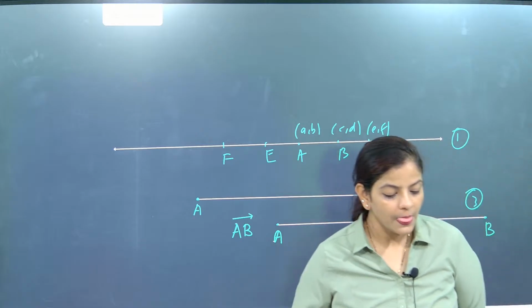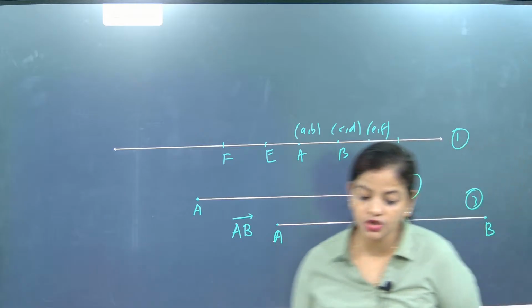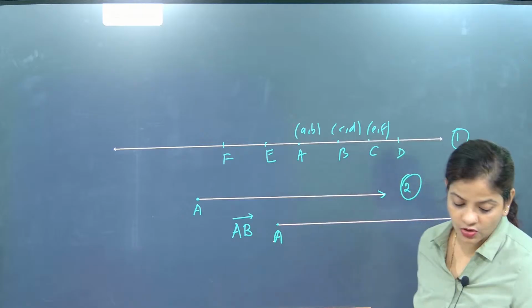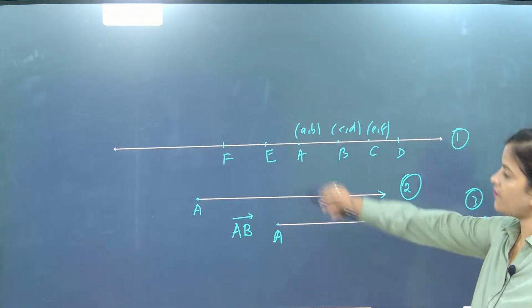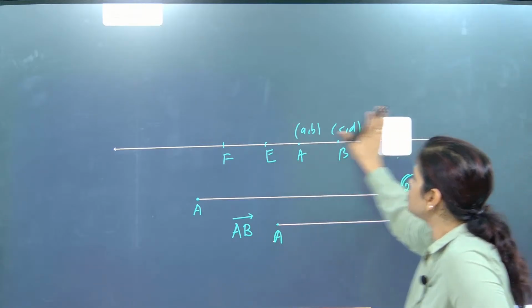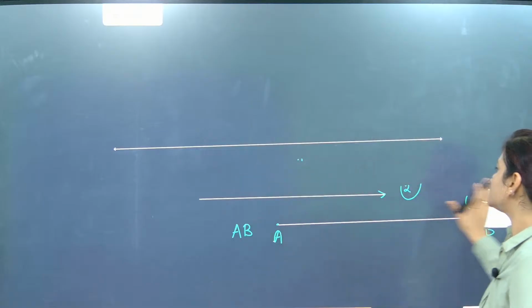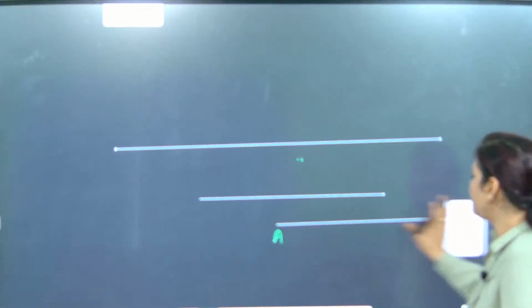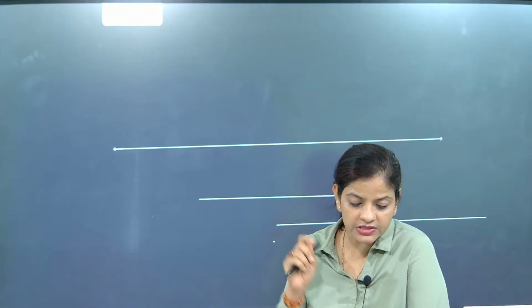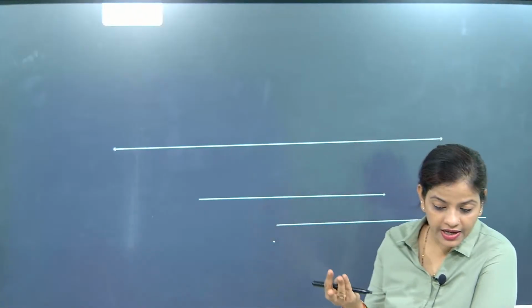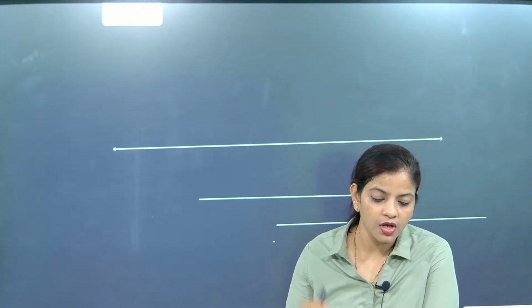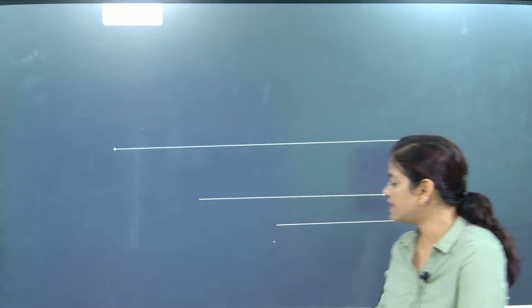Understood? So now we are going to understand the next topic. Absolutely correct, Naman. Oh Unnati, where are you? So when we have understood this, now we move to the next point. Till here we have discussed line, ray and line segment. Understood? Now we are going to understand the next topic.